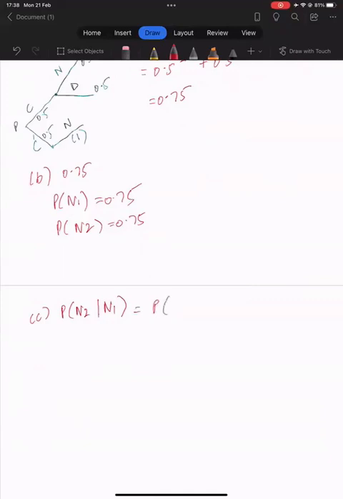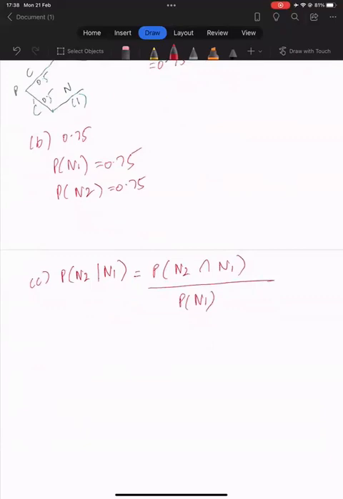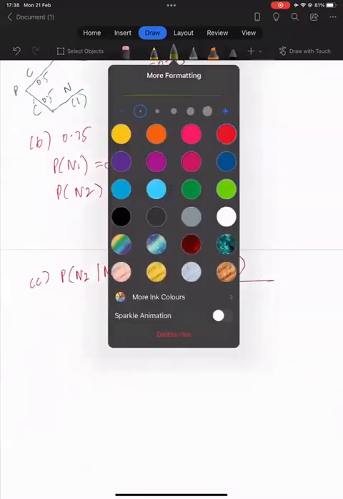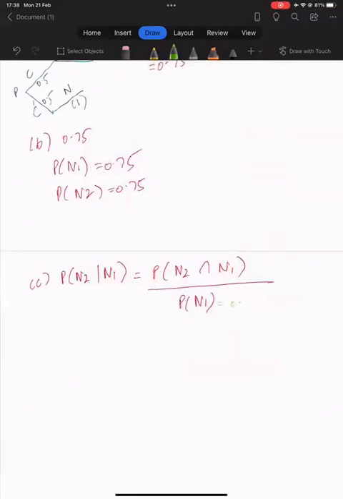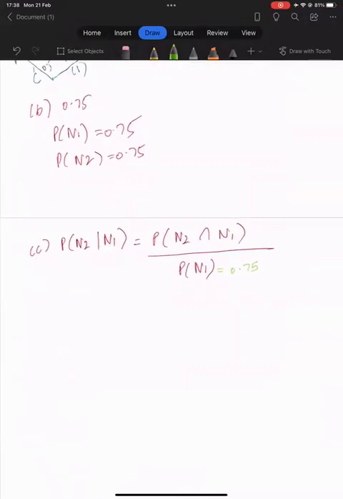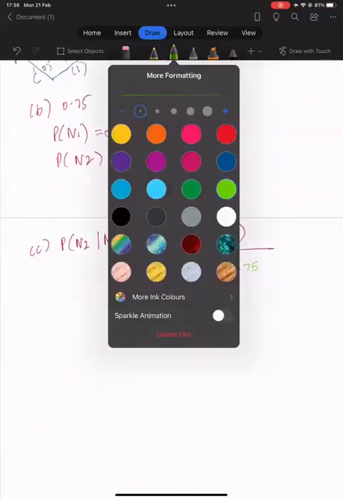We'll use our rule, the intersection and then the probability of the first son being normal. We computed above that the probability of the first son being normal is 0.75. Now the probability of both of the children being normal: for this we will compute the probability in two cases, when the woman is a carrier and when she is not the carrier.